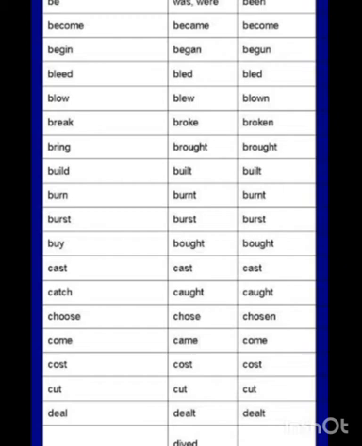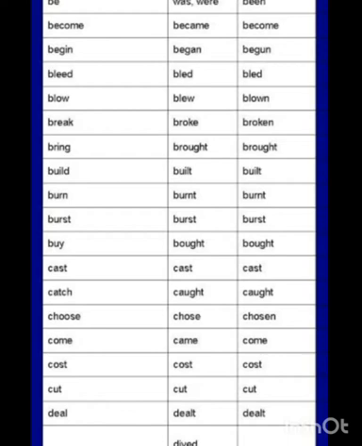Next one is cost. C-O-S-T, cost. Cost, cost. Next one, the most important word, catch. C-A-T-C-H. Catch means to hold. I have often heard students, they say catch it, catch it. Actually, that is totally wrong. There is no such word. You need to say catch, caught, caught. C-A-U-G-H-T, caught. So, must use the correct verb form for catch. It would be caught and caught.